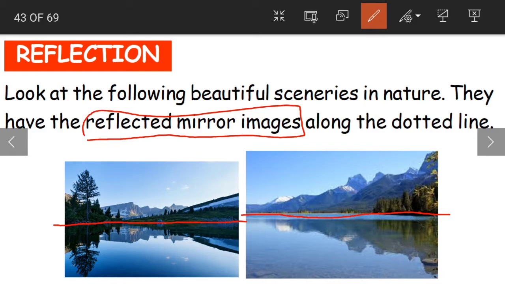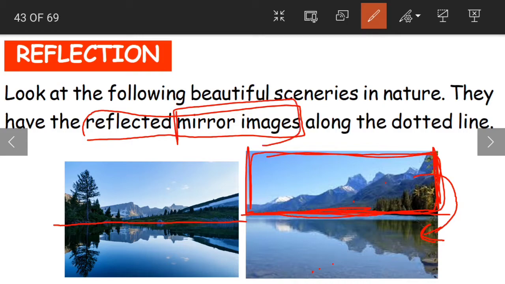In the water, we see our reflection. Yes, as you can see here, the actual scenery, the mountains, are present only here, but because there is water below and we can see our reflection in water, the same scenery is reflected in the water as well. And why is it called a mirror image? As we have discussed in the previous class, mirror images are exactly the same. So exactly the same scenery is reflected in the water.